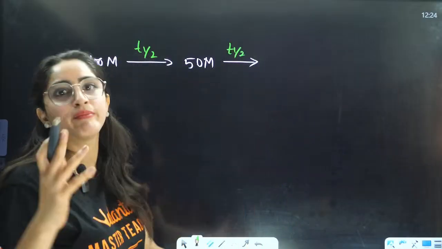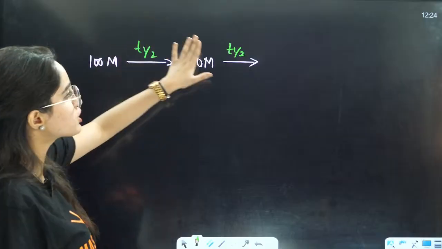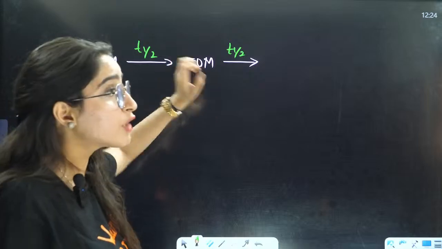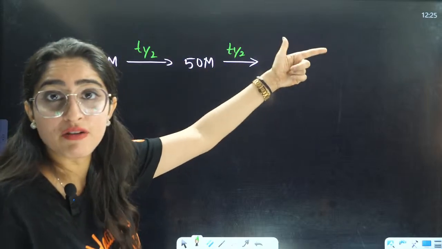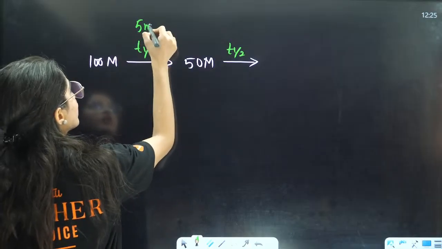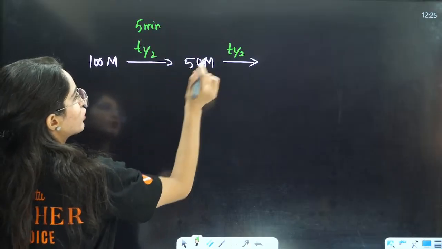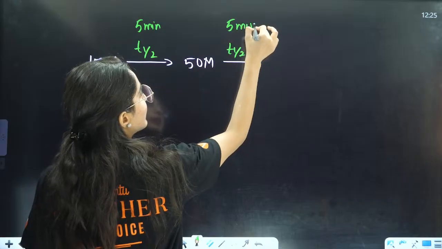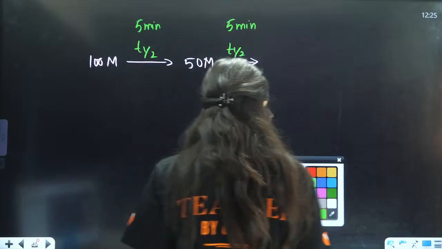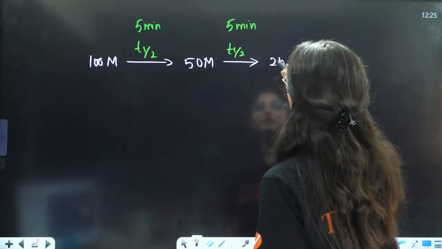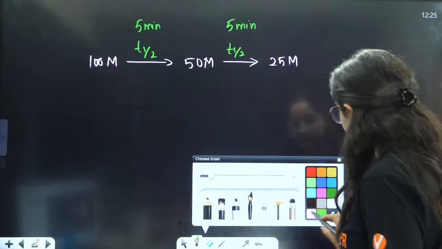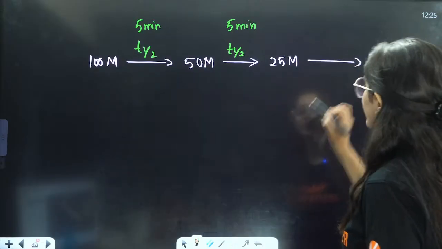For example, T half is 5 minutes. After 5 minutes, 50% of the concentration will be reduced. Now if you give it 5 more minutes, for example, T half is 5 minutes, it will be 50 molar after the first 5 minutes. After 10 minutes, it will not be 0 concentration. Rather, it will be half of this, that is 25 molar.